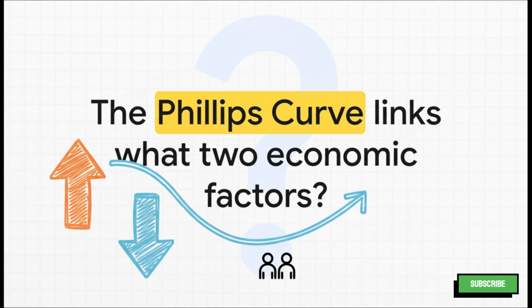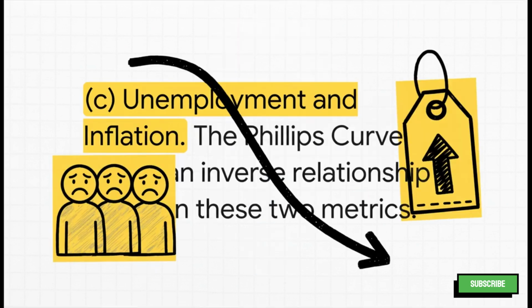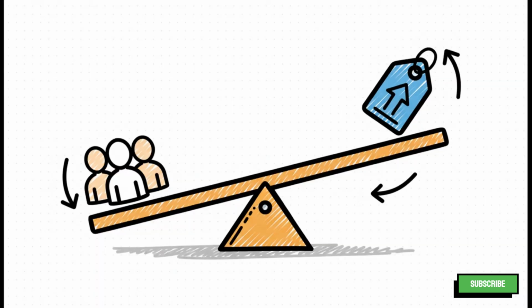Now for a question on a core macroeconomic concept. What relationship does the Phillips curve show? The Phillips curve shows the relationship between C, unemployment, and inflation. The core concept here is an inverse relationship. A.W. Phillips observed that, typically, when unemployment falls, inflation tends to rise. And, on the flip side, when unemployment is high, inflation is often under control.